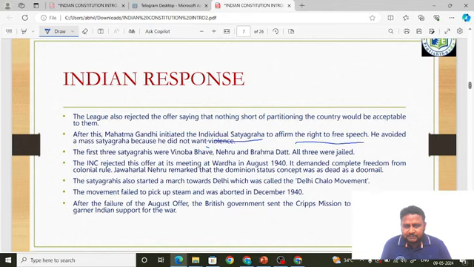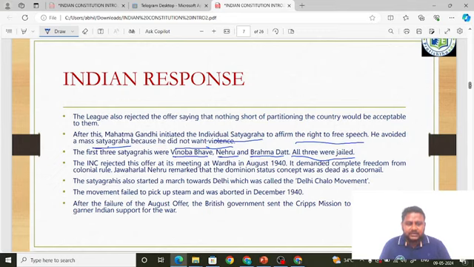To affirm the right of free speech, he avoided mass satyagraha, because he did not want violence. He was disappointed because violence broke out in 1921, and there was also some violence in the civil disobedience movement which took place in the 1930s. Like I told, in the non-cooperation movement violence was seen there also. So he did not want any violence, so he started individual satyagraha. The first three individual satyagrahis were Acharya Vinoba Bhave, a very important name, Jawaharlal Nehru, and Brahmadatt. You have to remember these people. All three were jailed. When they were doing individual satyagraha, they were put behind bars.